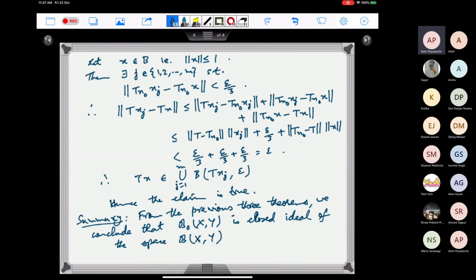But here we are saying ideal of this algebra, so maybe I'll write it that way. Okay, so the word ideal in an algebra will also encompass the subspace condition, the vector subspace also. Okay.